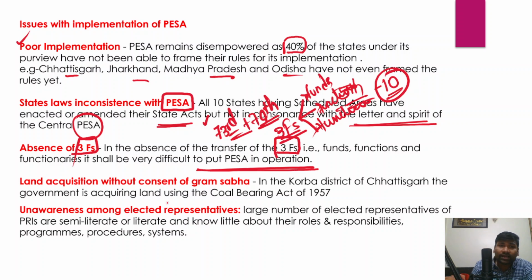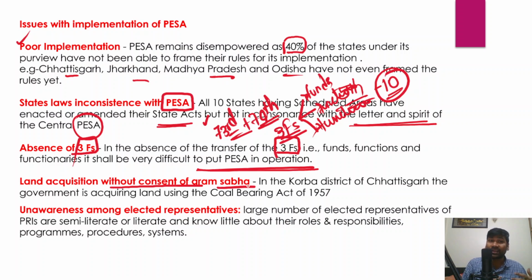And apart from that, land acquisition without the consent of the Gram Sabha. Right? Land is being acquired without the consent of the Gram Sabha, and that is another major challenge. Because we have understood that one of the provisions of the Act is that whenever the government plans to acquire land from scheduled or tribal areas, the government must consult the relevant Gram Sabha at the appropriate level.